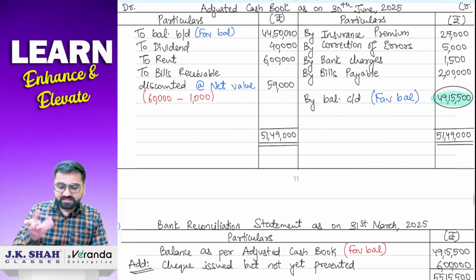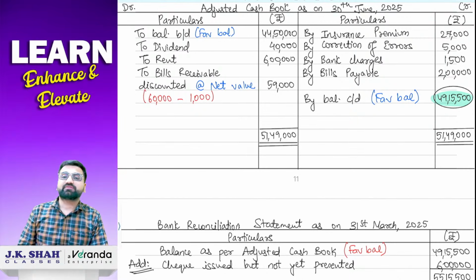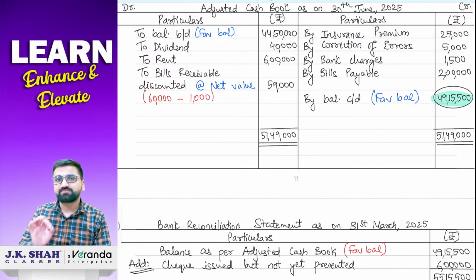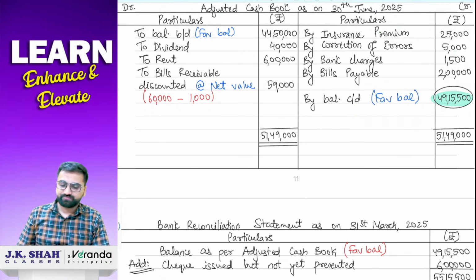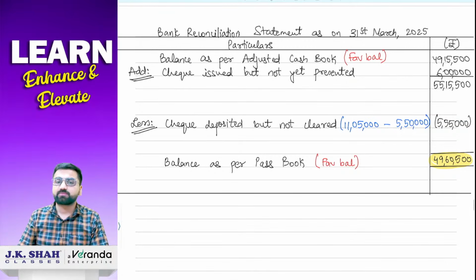Then, yes, at the end, you just have to close your adjusted cash book. Close karne ke baad, if your debit side total is more, it means your receipts are more. So the final answer balance carried down will be a favorable balance, just as you can see on the screen for this sum. But if by chance your credit side total is more and the balance is coming on the debit side, such balance will be known as an overdraft balance because the payment side was much higher than the receipt side. Okay. Then accordingly, the signs for the BRS will be decided. Like overdraft का sum है तो sign normal करके फिर sign opposite हो जाएगा. And if it is a favorable sum, then जैसे इस sum में किया वैसे normal है वैसे ही normal रहेगा.